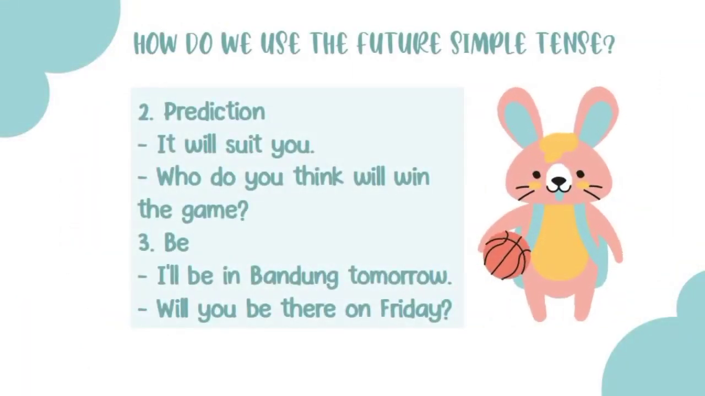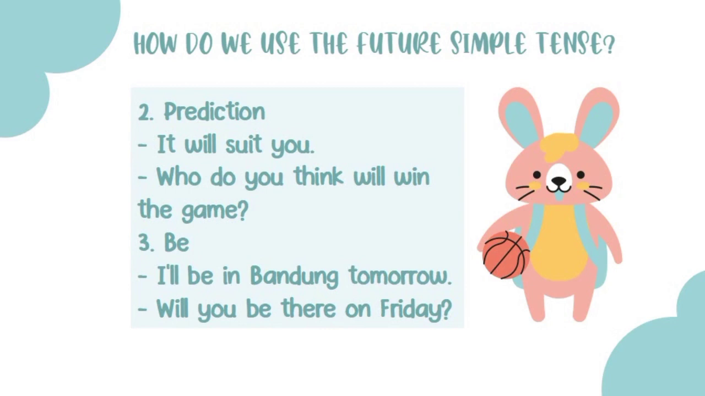Second, prediction. We often use the future simple tense to make a prediction about the future. Again, there's no firm plan. We are saying what we think will happen. Here are some examples. It will suit you. Who do you think will win the game?